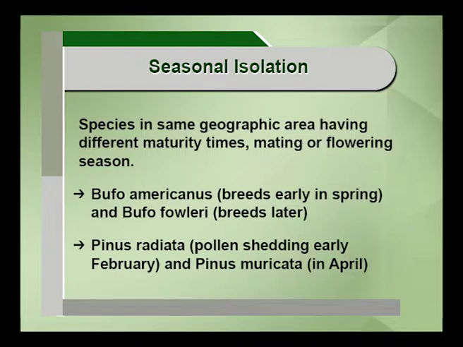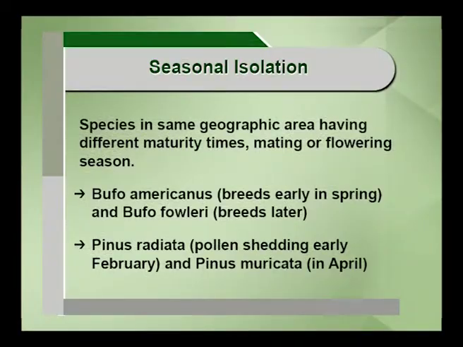Seasonal isolation is a very important thing which encompasses many features like time of maturity, time of flowering, mating, and so on and so forth. Based on these features, we can find out whether the species is different or not. Let me give an example. In case of toads, the scientific names are Bufo americanus and Bufo fowleri. Bufo americanus breeds early in spring, but Bufo fowleri breeds later in the spring. So this is an important difference, seasonal isolation.